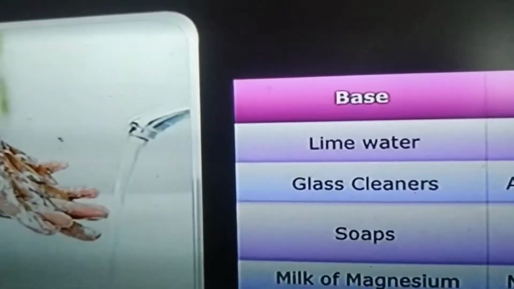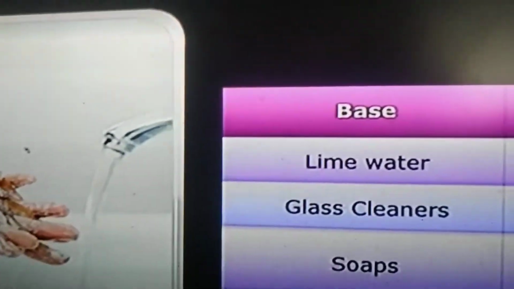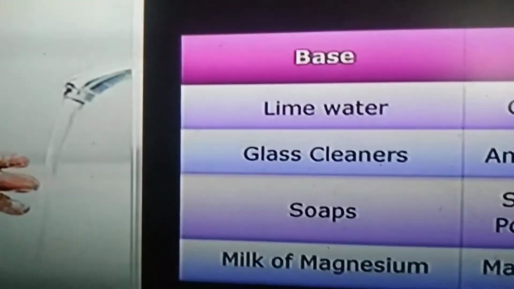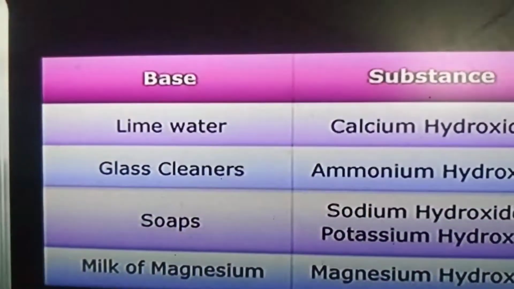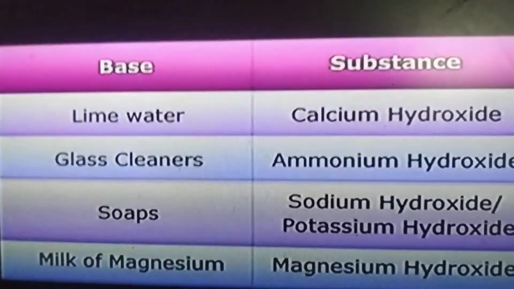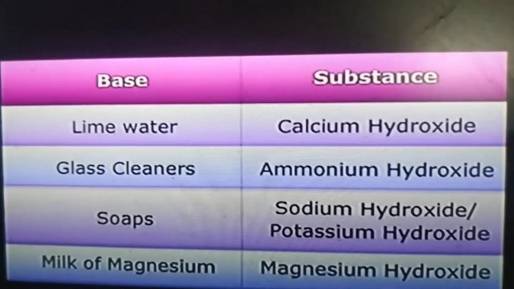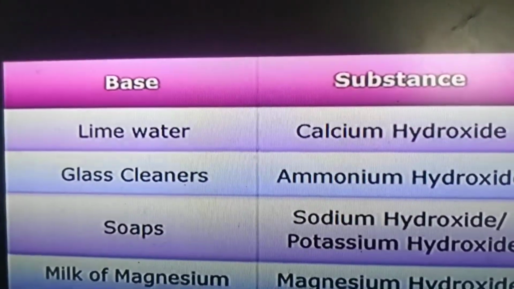And the bases, let us see. The substances which are soapy to touch are called bases, and here are some bases in our surroundings and nature. Lime water. Lime water in chemical name is calcium hydroxide. And glass cleaners we use for cleaning glasses, no? That liquid is ammonium hydroxide.